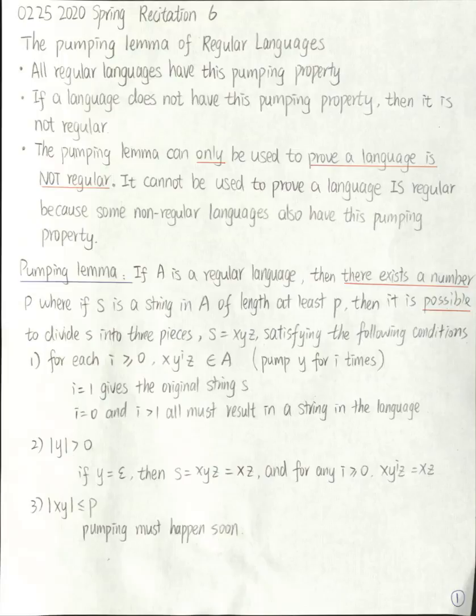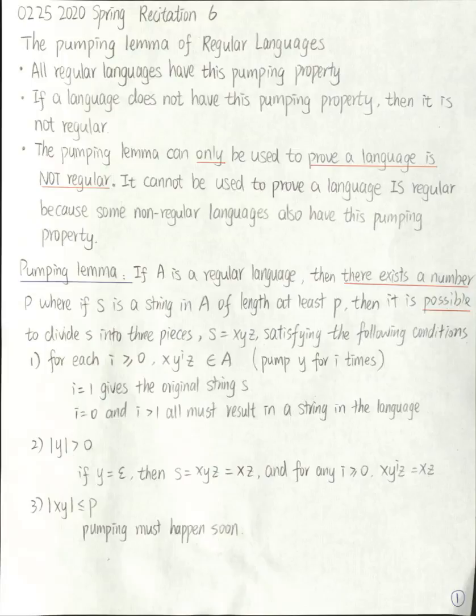First, for each i greater than or equal to 0, x y^i z is in A. This means we can pump y for i times. Since i is any number greater than or equal to 0, this means we can pump this y any number of times, and the resulting string is still in the language. This property also needs to hold for i equals 0 and i greater than 1. When i is equal to 0, we say we pump the string down. When i is greater than 1, we say we pump the string up. This is the first condition.